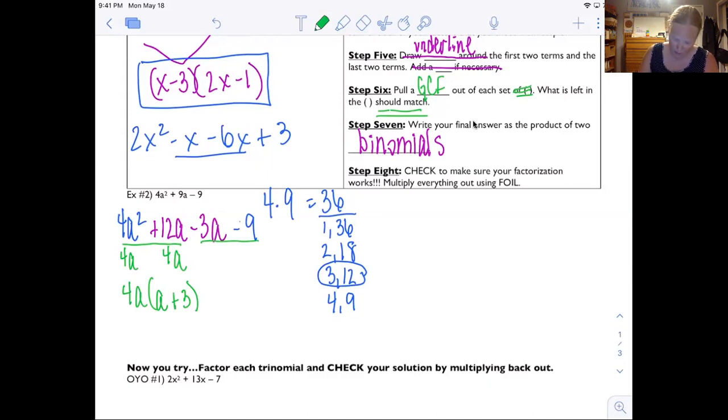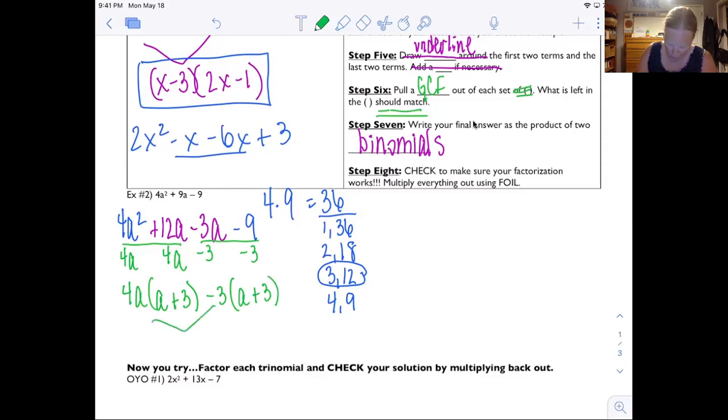So anytime your sign has to go from a negative to a positive, that means you've got to pull out a negative, or a positive to a negative. So what I'm going to pull out here is a -3. I write in front what I pulled out, and I write what's left. I get a plus 3. All right. So distributive property, I'm going to rewrite as the product of two binomials.